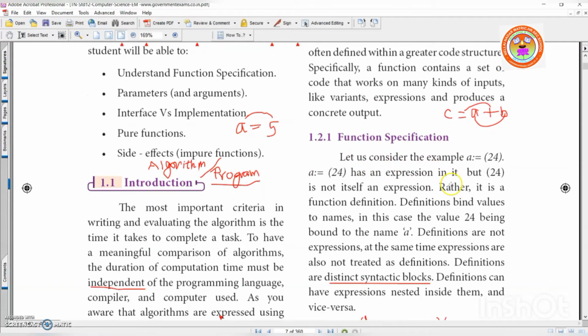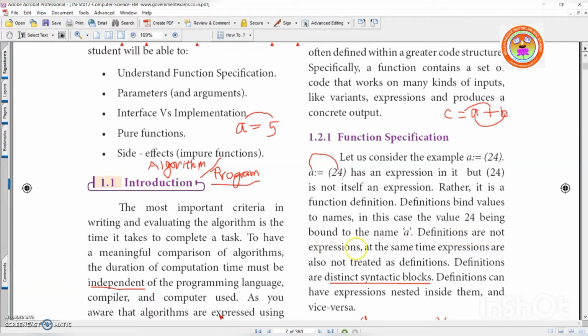Function specification. Let us consider an example. A := 24. A := 24 has an expression in it, but 24 is not itself an expression. This 24 is not an expression, it is a value. Rather, it is a function definition. So it is called a function definition. Now this definition binds a value to a name. This definition binds a value to the name A. A is a name, right? So 24 is bound to the name A.